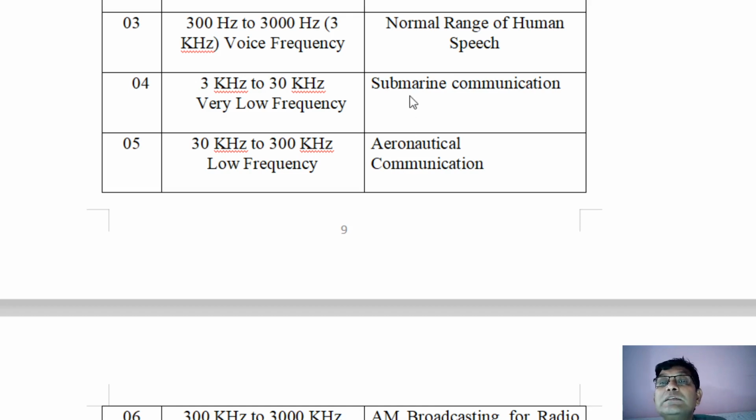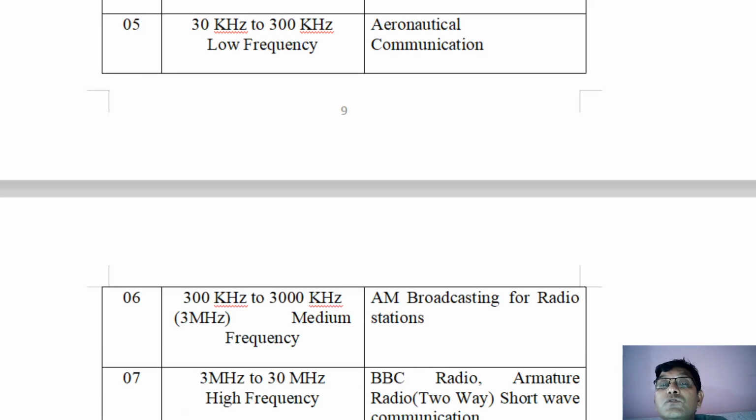You know there is submarine communication, and aeronautical communication, which is communication between aeroplanes and the local air traffic controller. This is going on in this range. Submarine communication goes on in the 3 kilohertz to 30 kilohertz range.